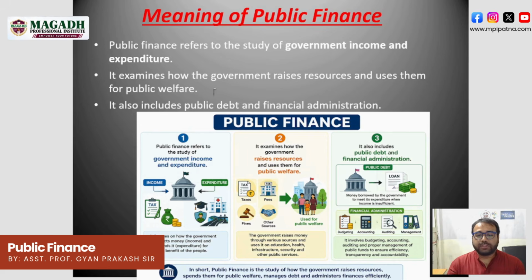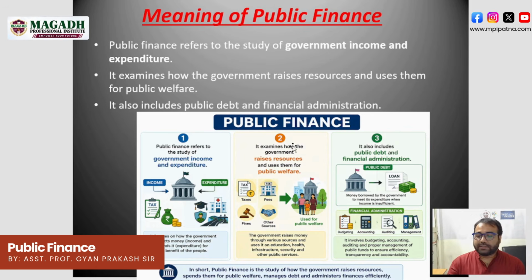It also includes public debt and financial administration. What is public debt? Whatever the government is borrowing is the public debt. As we can see in the picture, public finance studies where government income comes from and where the expenditure goes.